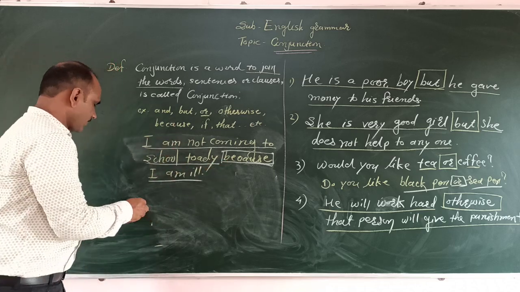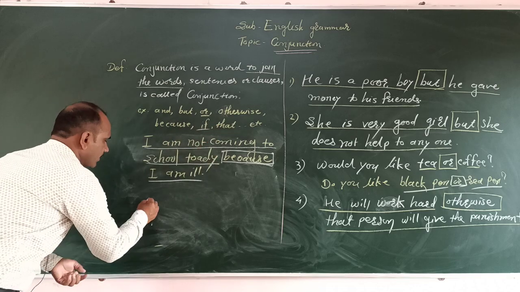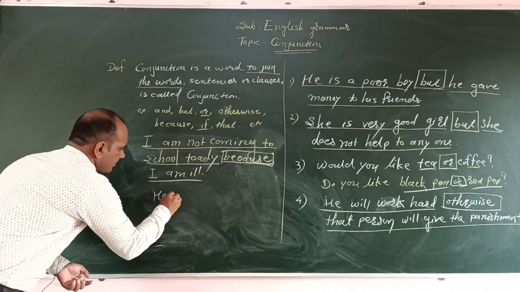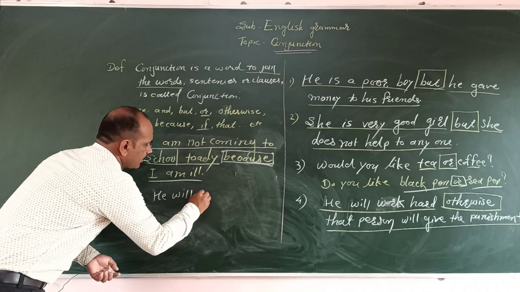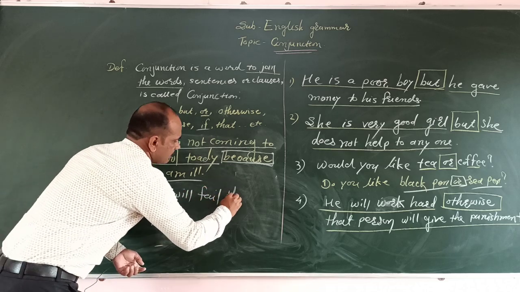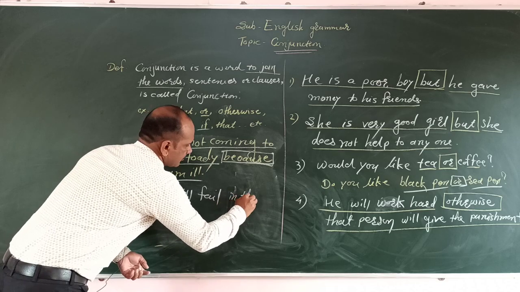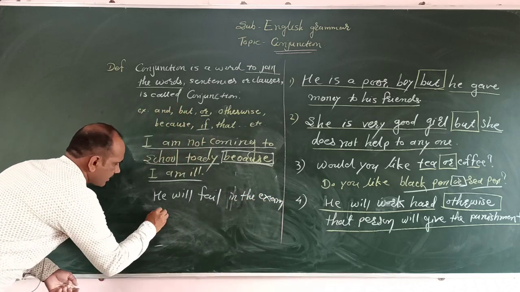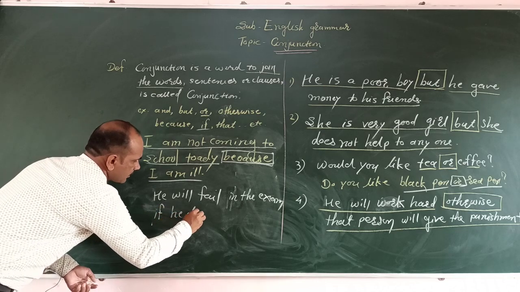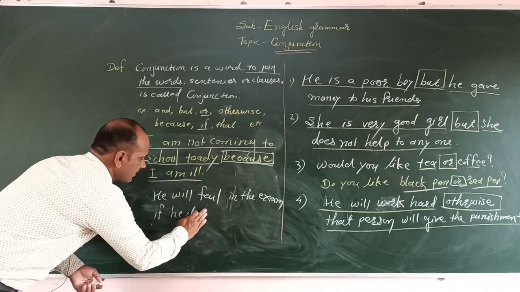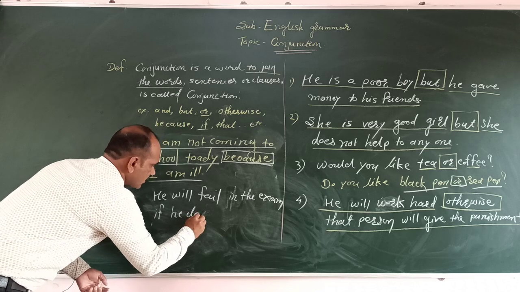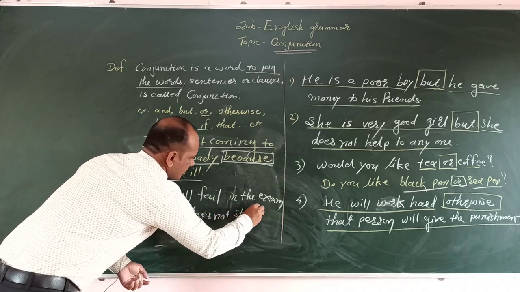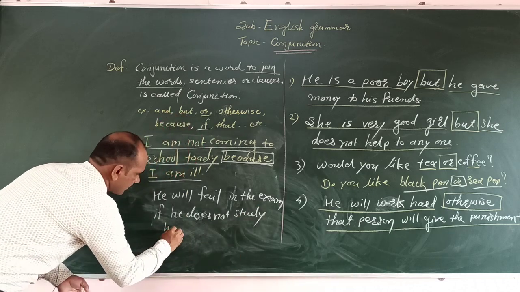Another conjunction is if. He will fail in the exam if he does not study hard.